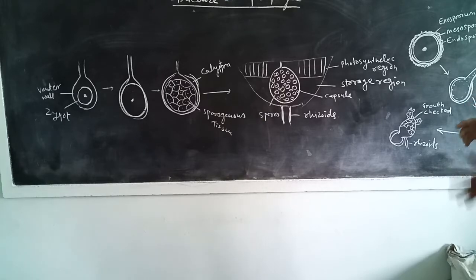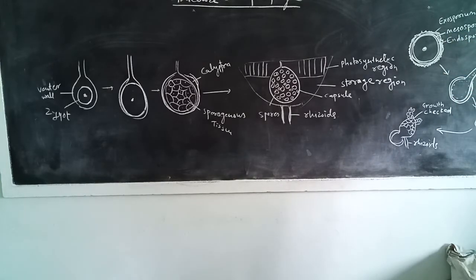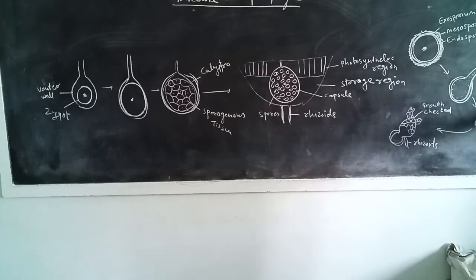At the time of germination, the exosporium and then the mesosporium break, and the endosporium comes out in the form of a germ tube. After formation of the germ tube, the cytoplasm along with the nucleus gets transferred to the terminal portion of the germ tube. Then, after transfer of cytoplasm along with nuclei to the tip of the germ tube, it divides and redivides and forms a multicellular structure, while from the basal part of the germ tube a rhizoid forms.